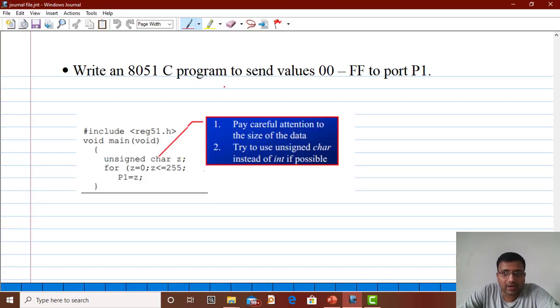So here it is, the embedded C program for this. If I want to write the assembly program, then we can do it like this. We require 255 values, so we can write: org 0000h, sjmp main.